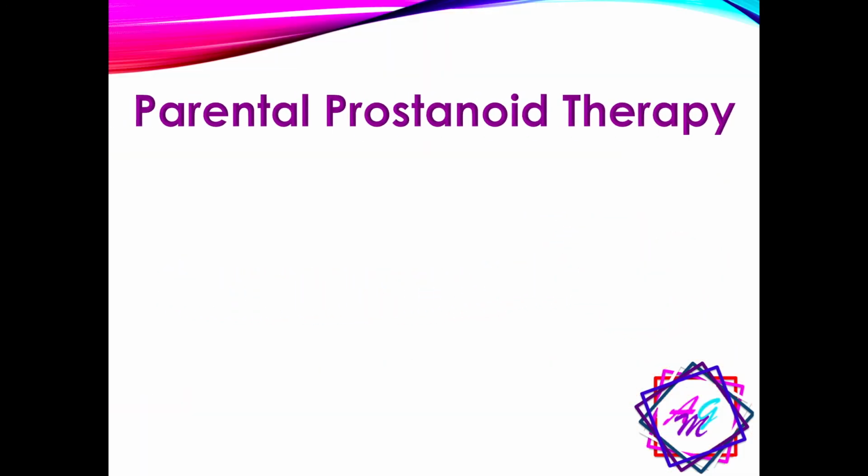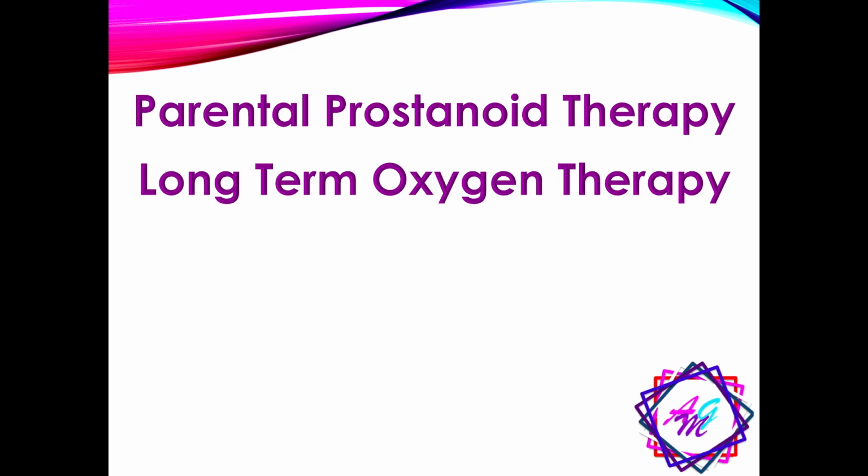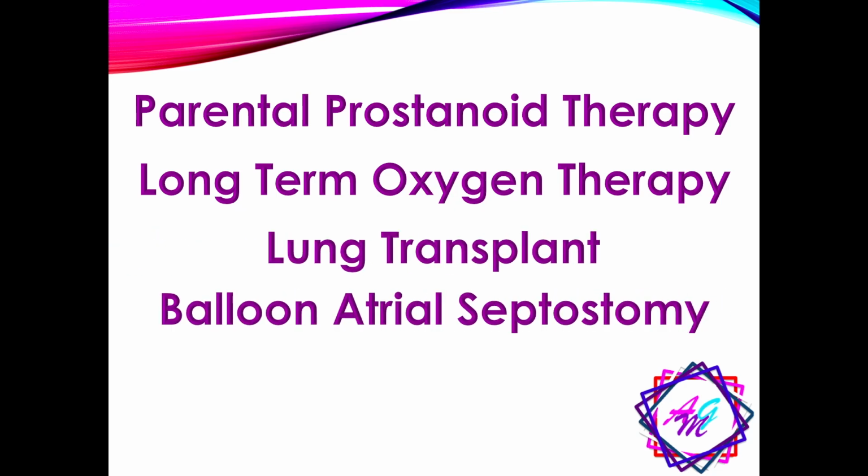Selexipag's actions as an antiplatelet aggregator occur through ACT-333-679, promoting fibrinolysis, which is the enzymatic breakdown of blood clots. Through Selexipag's and ACT-333-679's actions, the drug is able to delay the progression of pulmonary arterial hypertension and reduces the need to initiate parenteral prostanoid therapy, the use of long-term oxygen therapy, and the need for a lung transplant or balloon atrial septostomy.